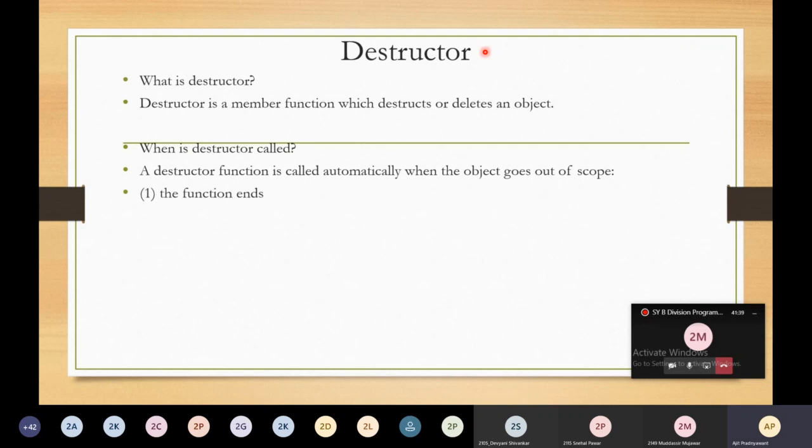First, when the function ends, at that time your destructor will be called. When your program ends, at that time the destructor will be called. When a block containing local variables ends: suppose you have an opening curly bracket and a closing curly bracket.